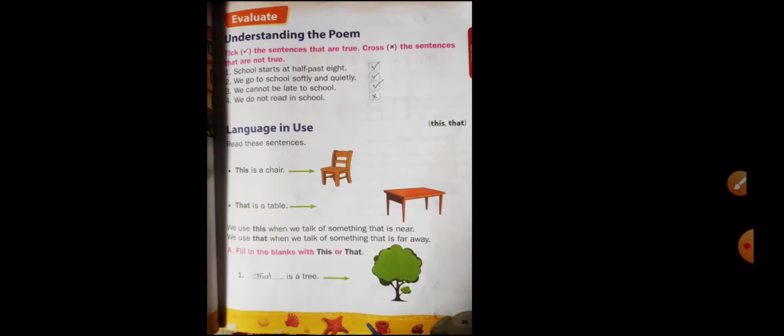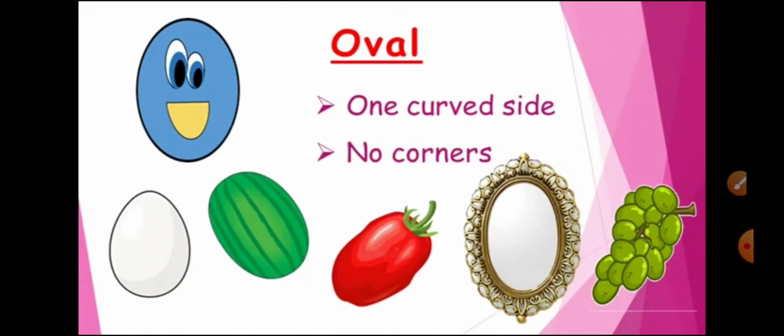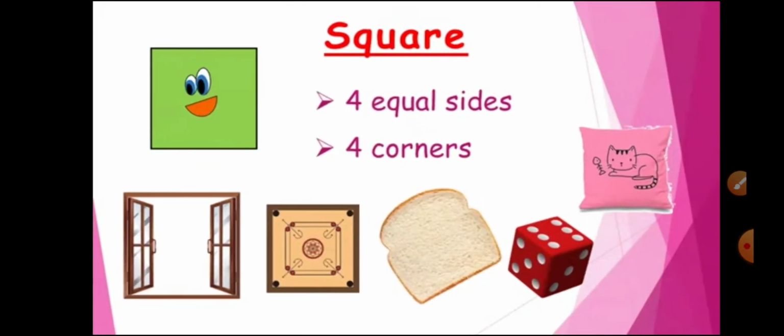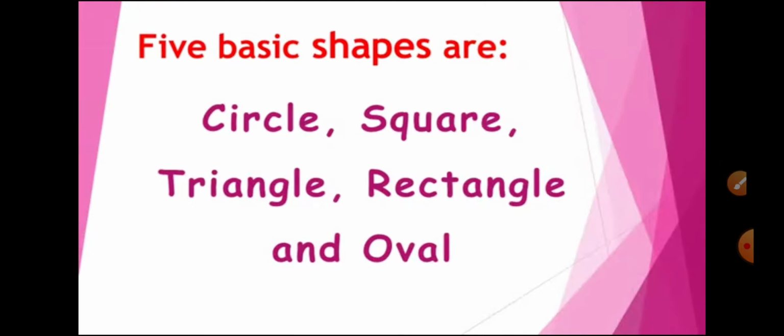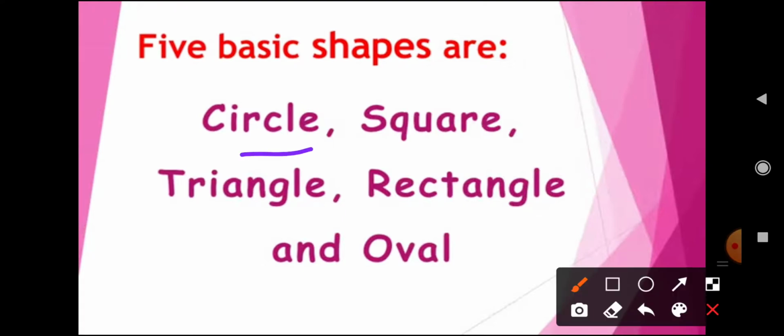So, children, yes, we have completed our poem at school. Then we have discussed page number 25, 26. Then we have learned the different shapes. Here we have learned about 5 basic shapes. What are they? They are circle, square, triangle, rectangle and oval. Yes, we have learned 5 basic shapes.